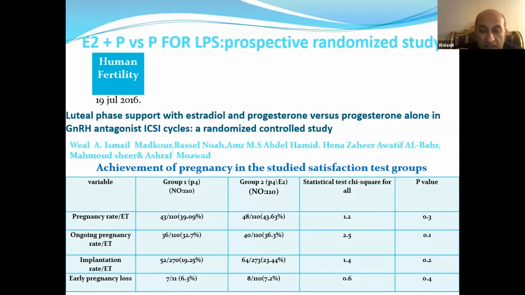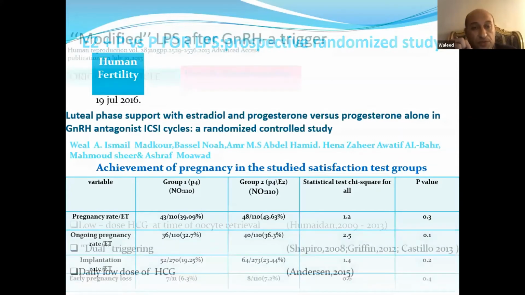If you look at the last column, which includes the p-values, you will find all of them insignificant: 0.3, 0.1, 0.2, 0.4. Accordingly, the pregnancy rate, the ongoing pregnancy rate, implantation rate, and early pregnancy loss rate were all insignificantly affected in the two arms, the one with E2 plus progesterone and the other one with progesterone. So there is no rationale behind giving E2 in luteal phase support.